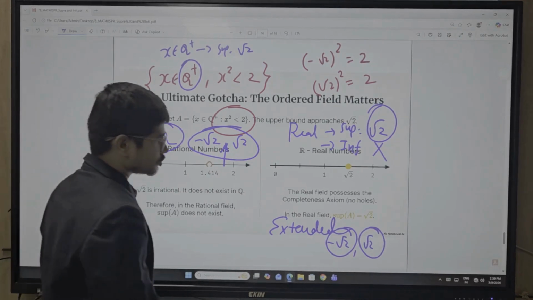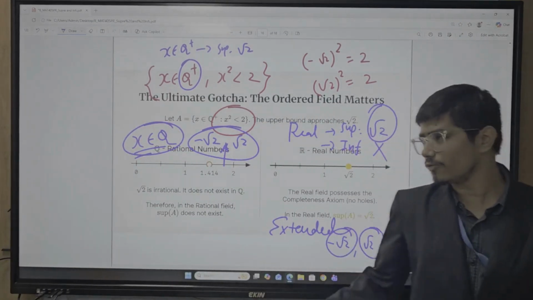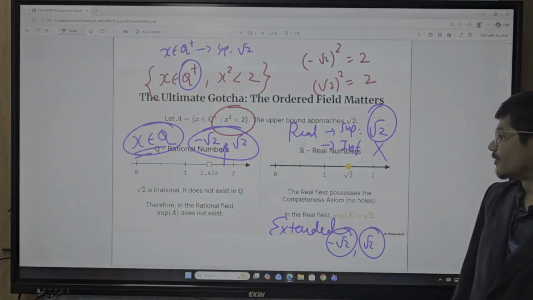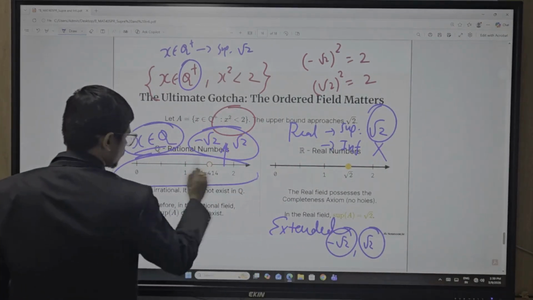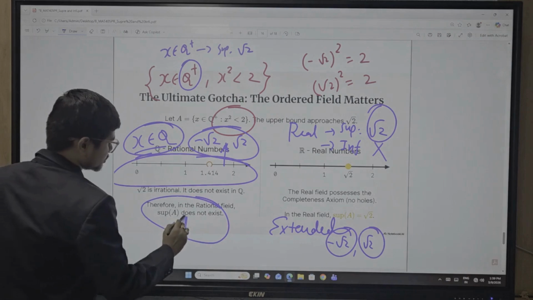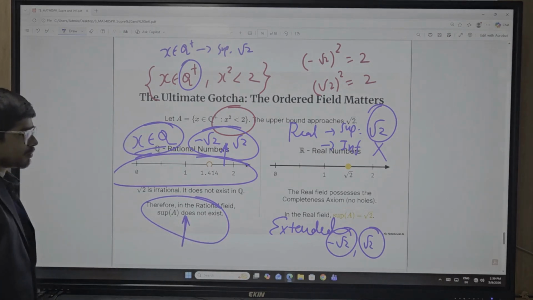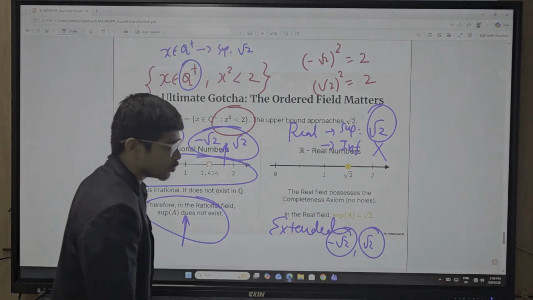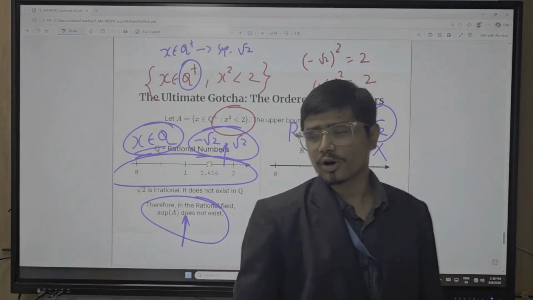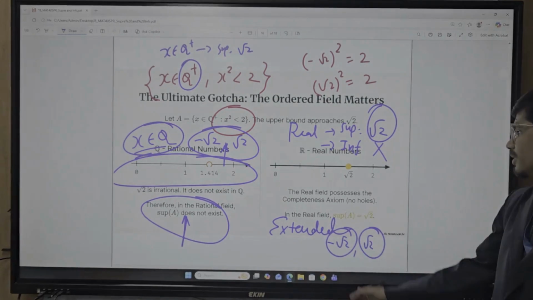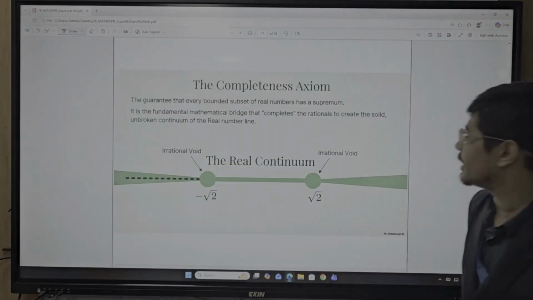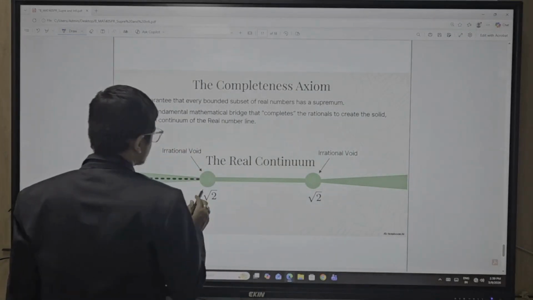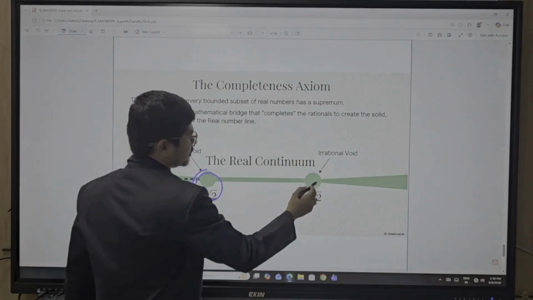So this is how to find the supremum and infimum value. The supremum does not exist in Q. But for the real line, it's simple. It's a completeness axiom, and there is an irrational void.